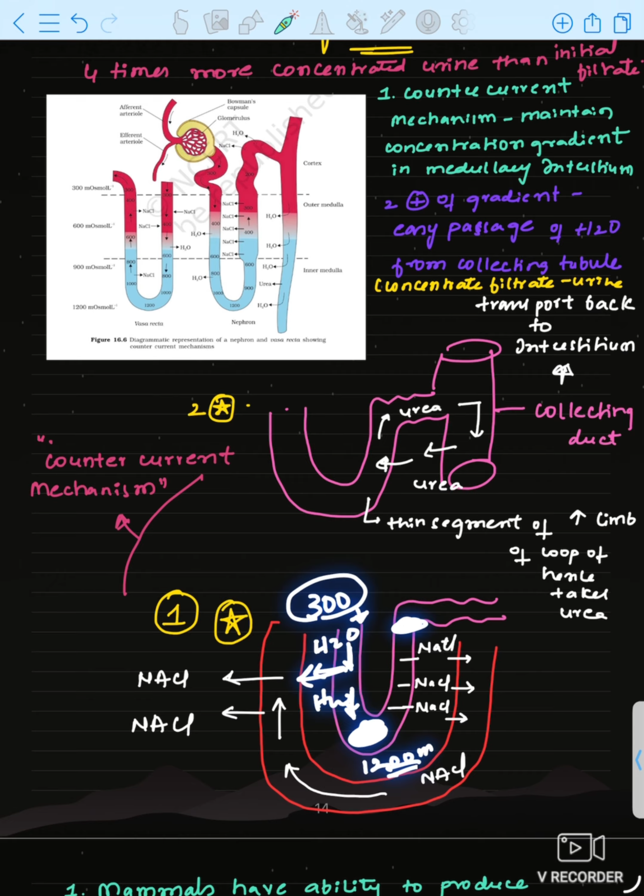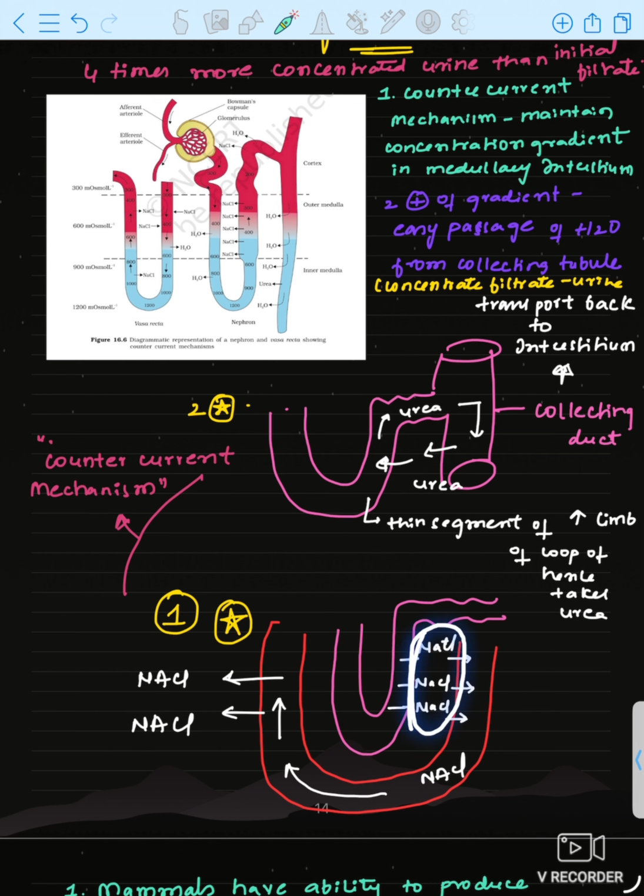Now here again, near the DCT, tip of the ascending limb of loop of Henle, the concentration of the filtrate should be 300 milliosmol per liter, because the cortex concentration is 300 milliosmol per liter, but it is highly concentrated. Filtrate is highly concentrated. That is why NaCl is permeable through ascending limb of loop of Henle, right? So this NaCl is reabsorbed in the medullary interstitium.